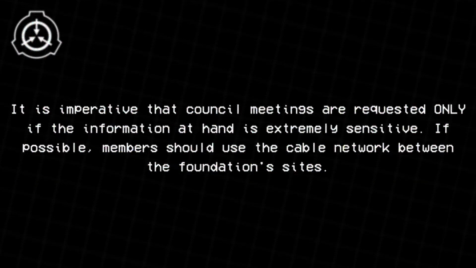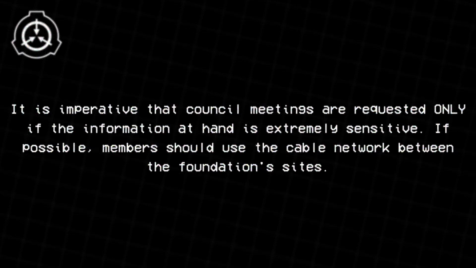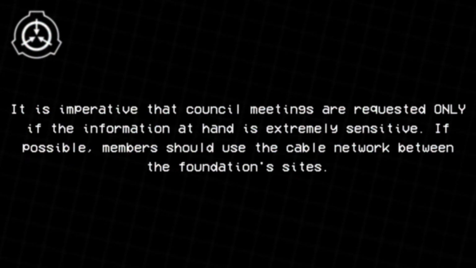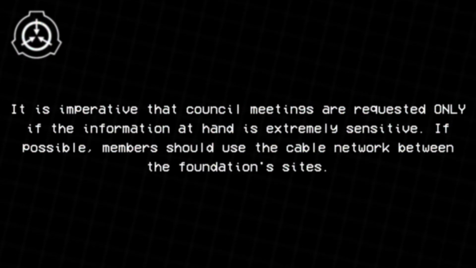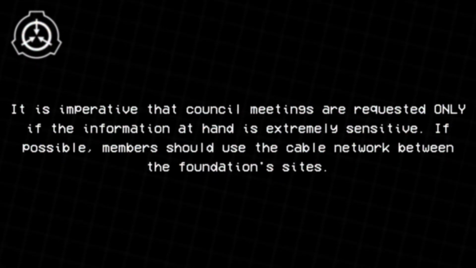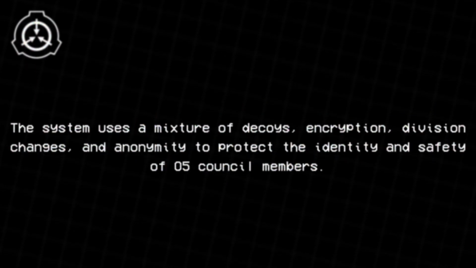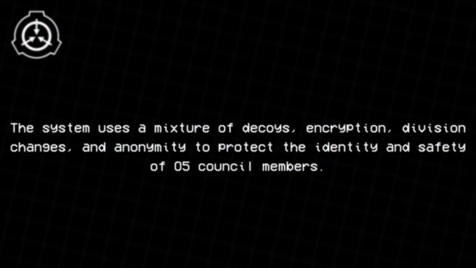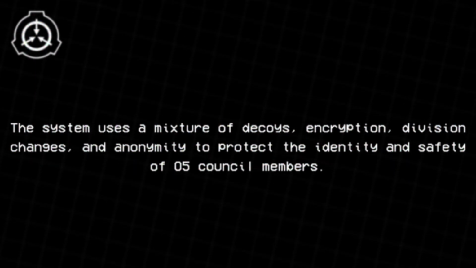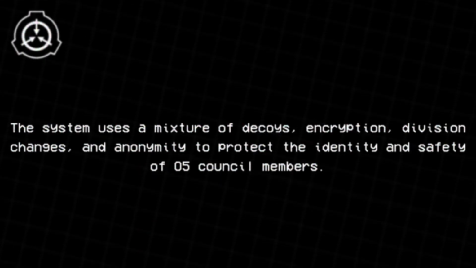It is imperative that council meetings are requested only if the information at hand is extremely sensitive. If possible, members should use the cable network between the Foundation's sites. The system uses a mixture of decoys, encryption, division changes, and anonymity to protect the identity and safety of O5 Council members.